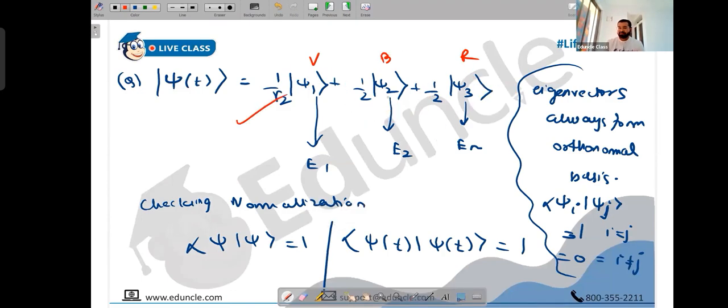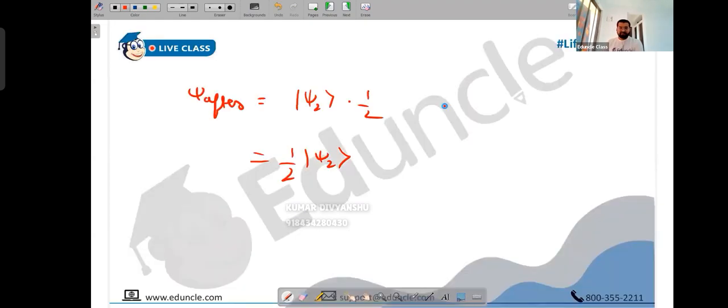It's like polarization also. Not at all exactly, it's just a layman idea I'm giving you. It's not correct, I'm just telling you, you can imagine it this way. Like you had an unpolarized light, and after putting a filter, you get a polarized light. So you can compare it that way. You get only one vibration or one wave function, which is psi 2, something like that. Okay. Any questions, anyone?